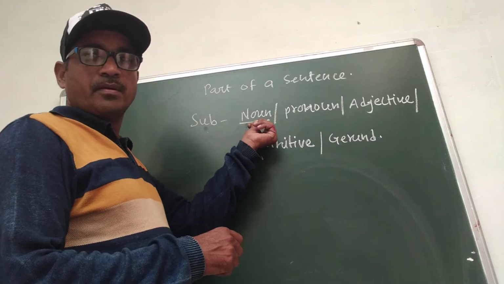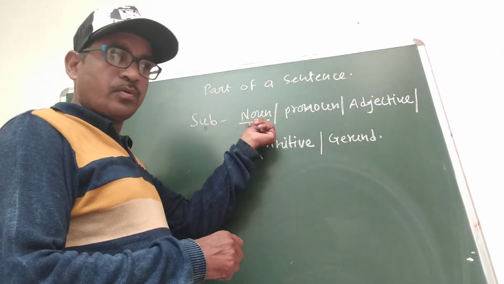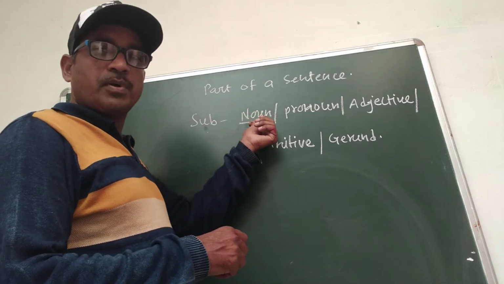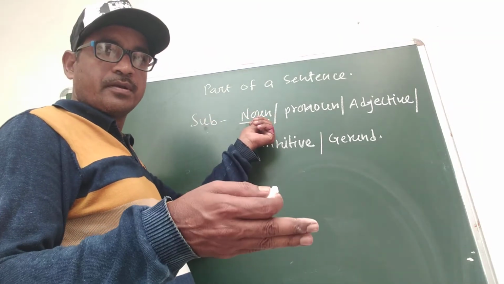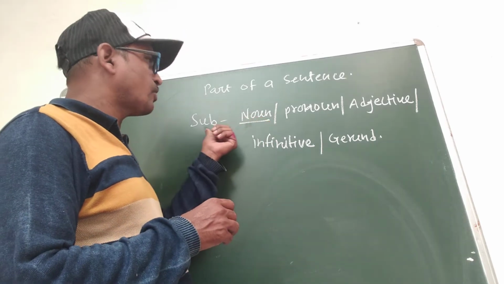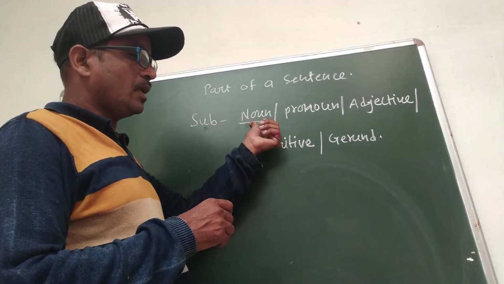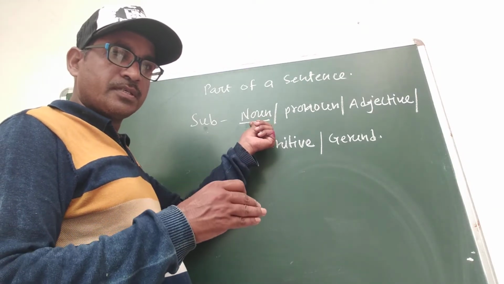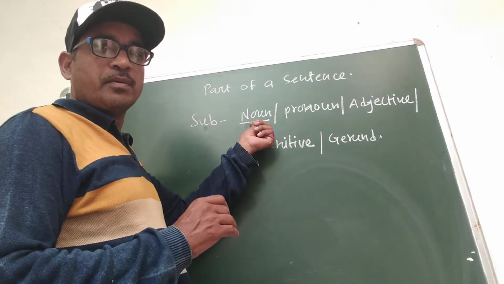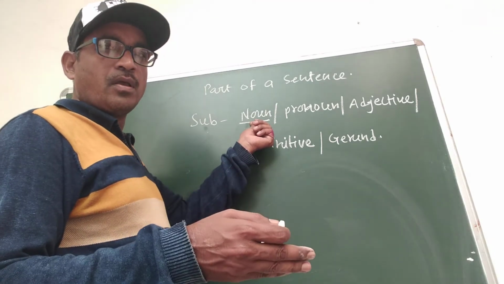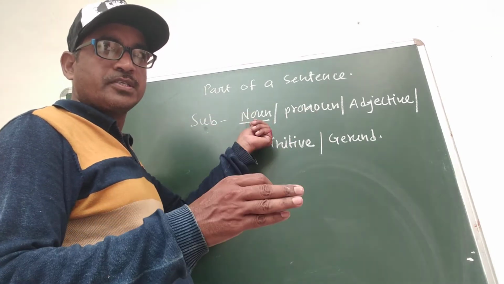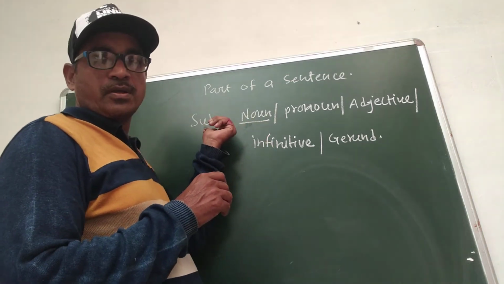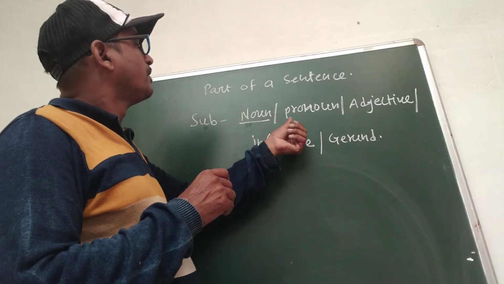In the same way, material noun can also be the subject of the sentence. For example, the gold, the silver, etc. can be the subject of a sentence. In the same way, abstract noun is that which shows human emotion. For example, honesty is the best policy. Honesty is the best policy, so it is the subject of the sentence.